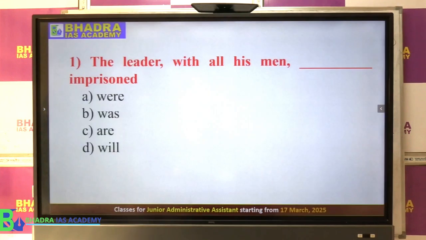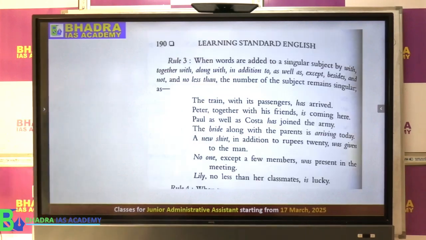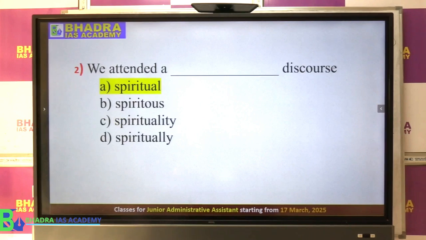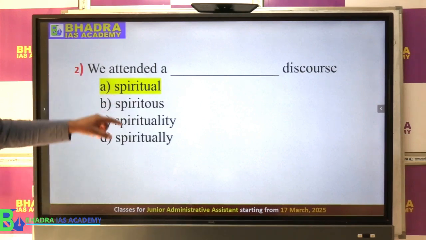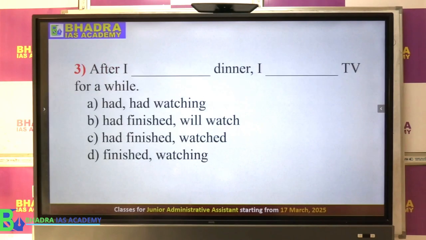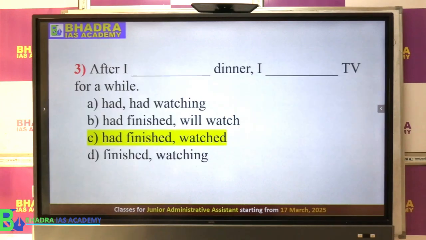Okay. So if you look at it, here we talked about the grammatical rule of subject agreeing with the verb. Okay. So the subject has to agree with the verb. The second one, we talked about adjective, adverb, noun, etc. Which one will fit exactly? The third, we talked about a grammatical rule using what we call past perfect tense.